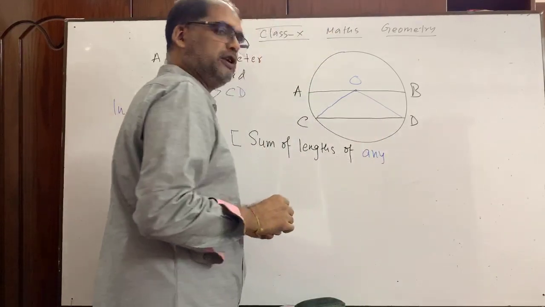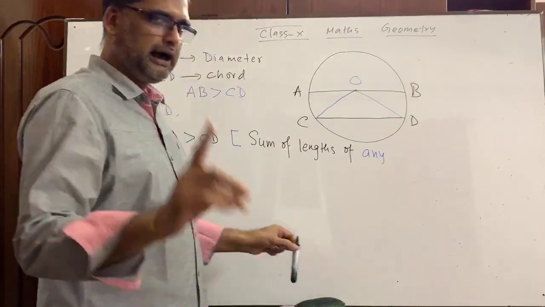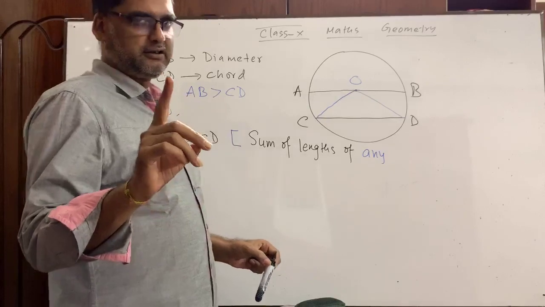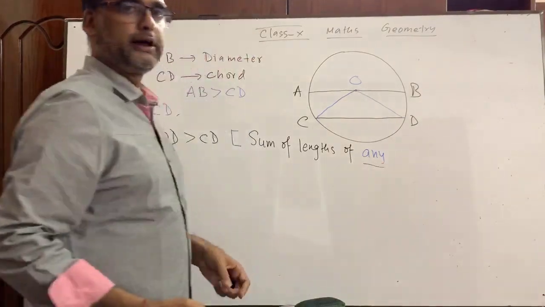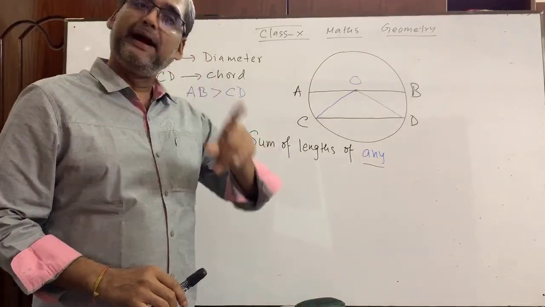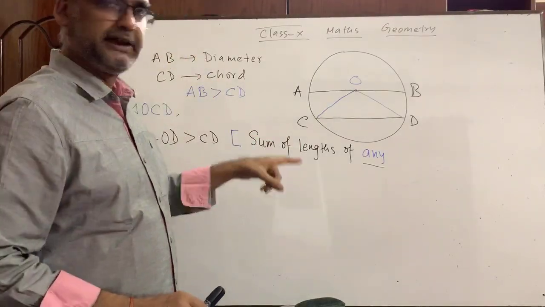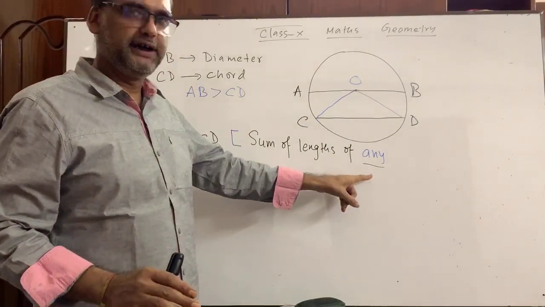None of you mentioned this word any, and if you don't mention it, I will deduct 1 mark. Any. Okay, you are just compelled to write down the word any. There is no other option but to write the word any.